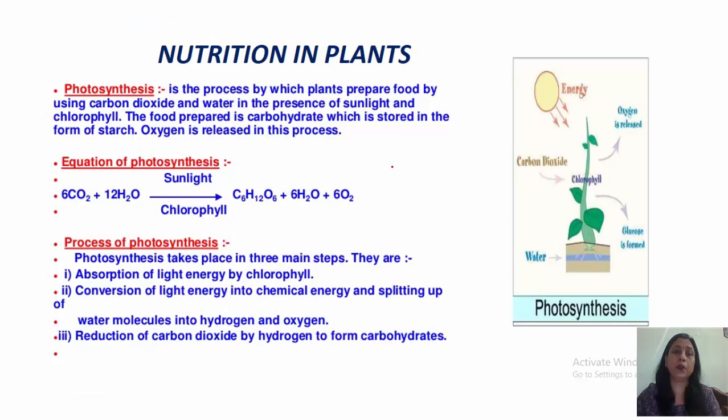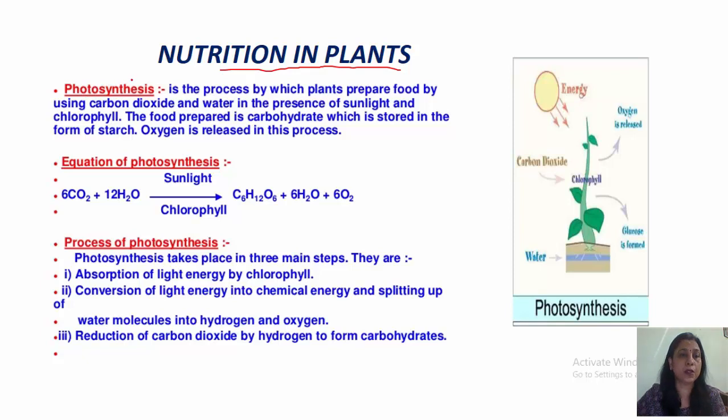Now in this part of the lecture, we are going to discuss nutrition in plants. That means we are going to discuss photosynthesis, what raw materials are required for photosynthesis, where the plants get these raw materials from, and how photosynthesis takes place.